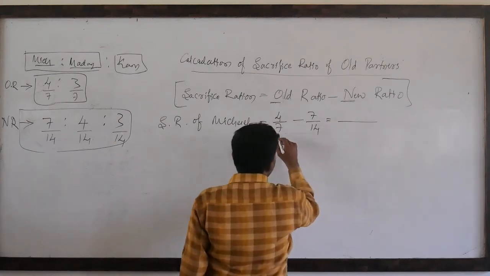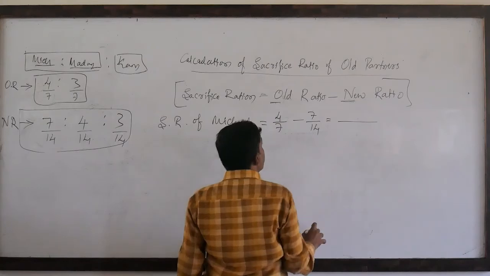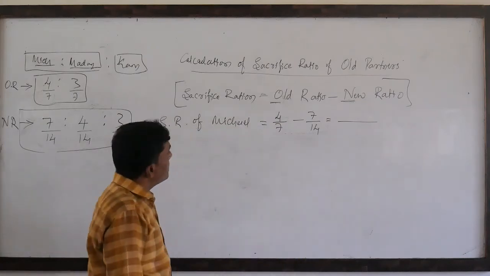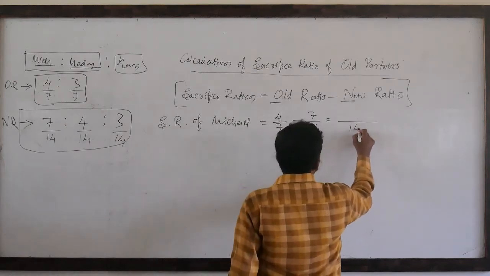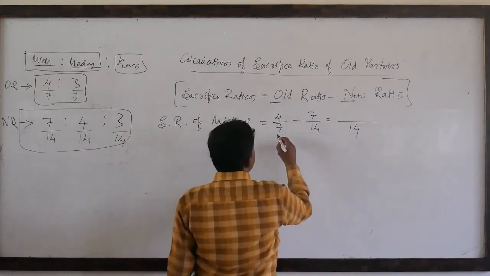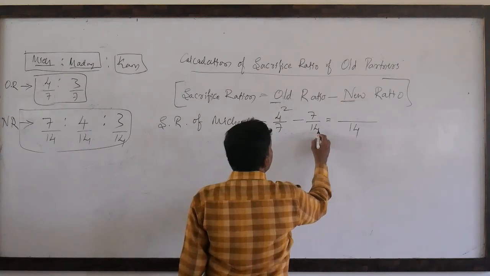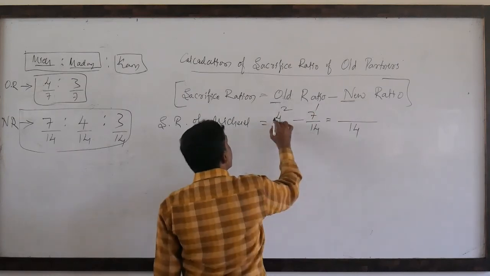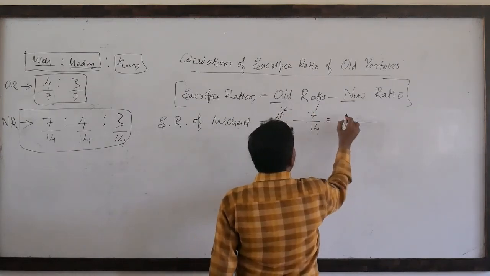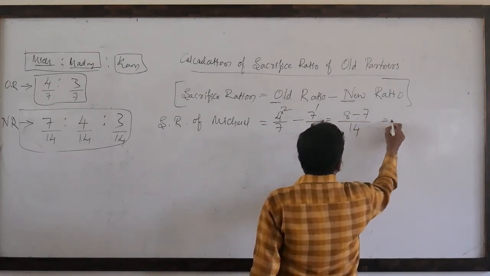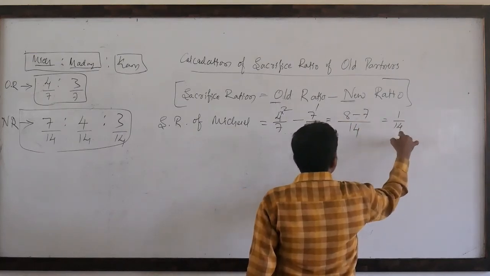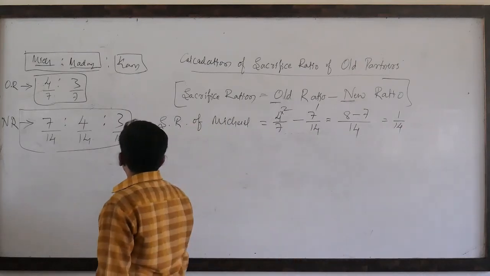By simplifying 7 and 14, the LCM of 7 and 14 will be 14. 7 2s are 14, 14 1s are 14. 4 2s are 8 minus 7 is equal to 1/14 is the sacrifice ratio of Michael.